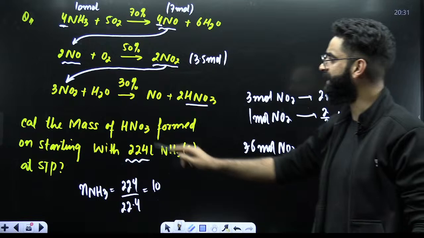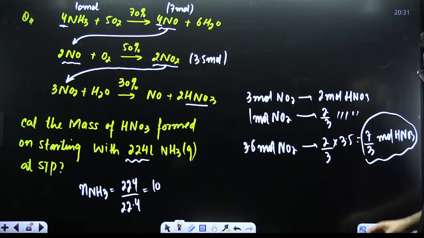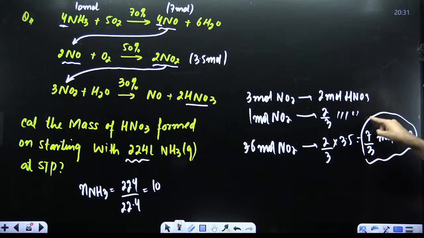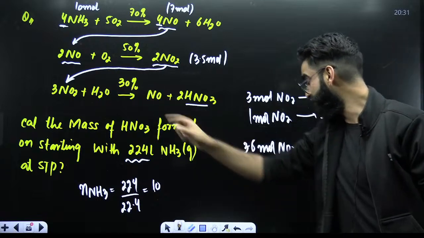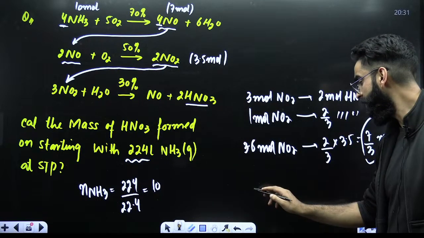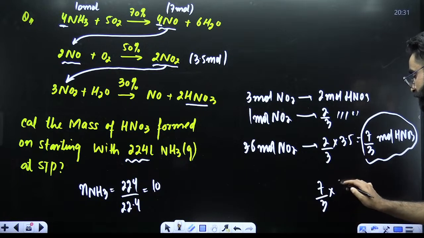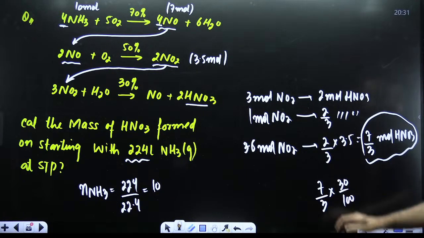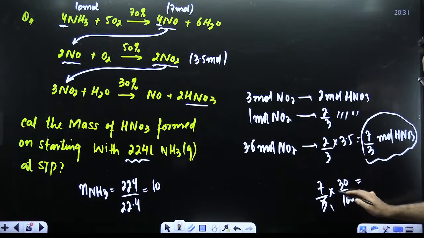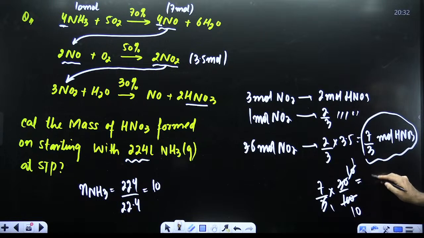But the yield of the reaction is 30%. So I will not say that these are the moles of HNO3 formed, because in reality only 30% of this amount will be formed. So how many actual moles of HNO3 will be formed? 30 divided by 100 of 7 by 3, which comes out to be 0.7. So 0.7 moles of HNO3 would be formed in reality.